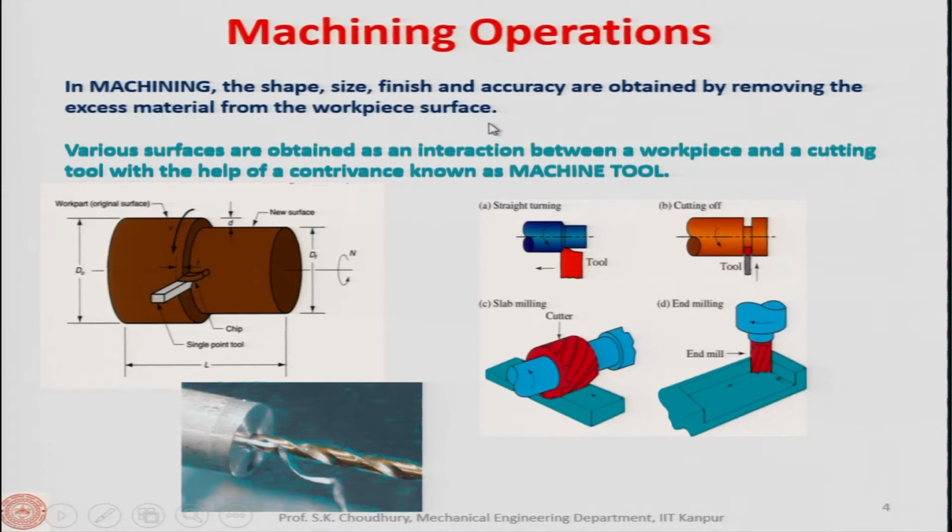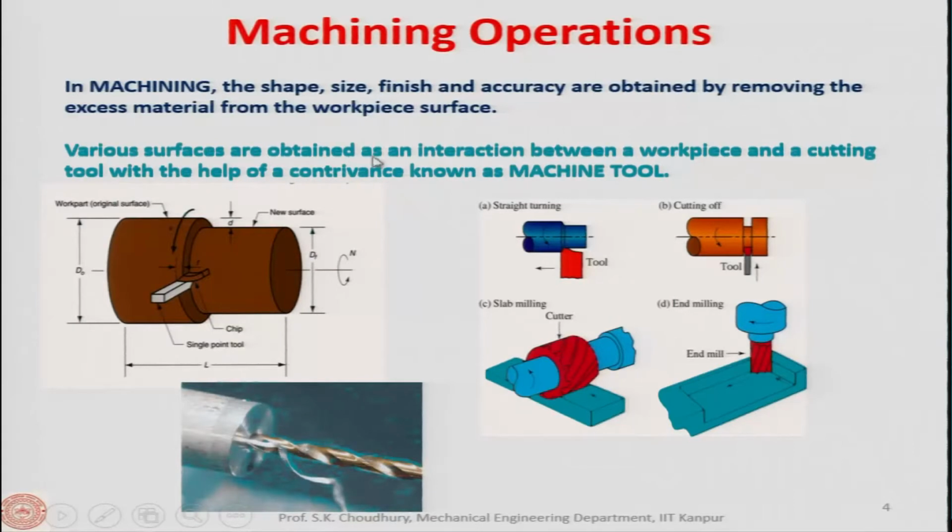So, as I said initially, machining is the material removal process, and that excess material is removed in terms of small chips, with the help of a tool and with the help of a contrivance, that is a machine, which is called a machine tool.